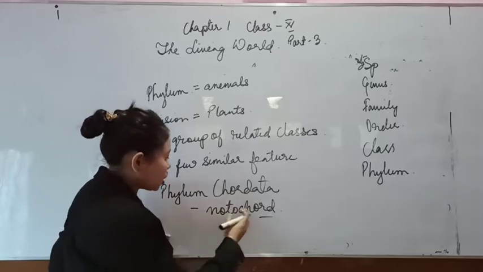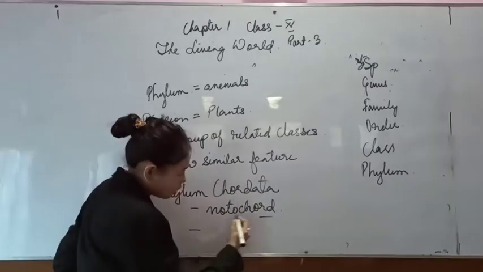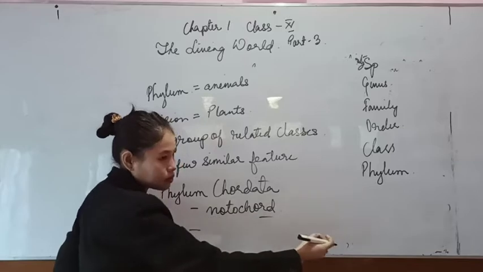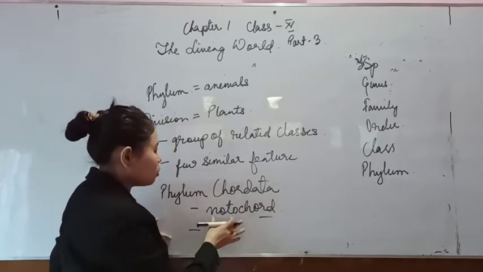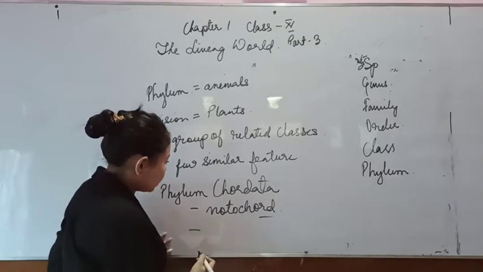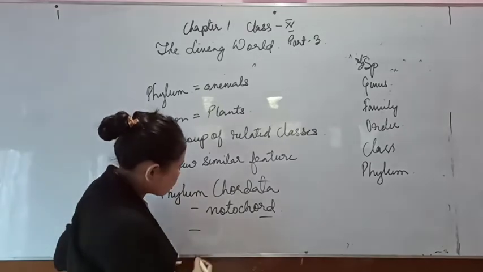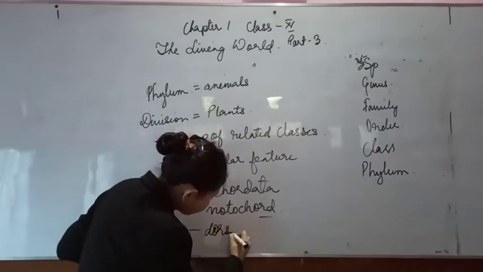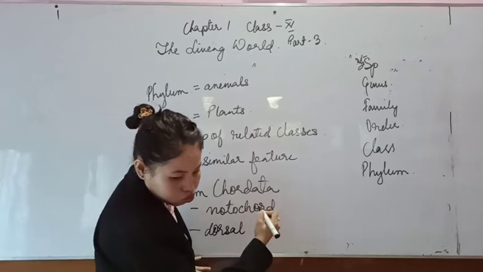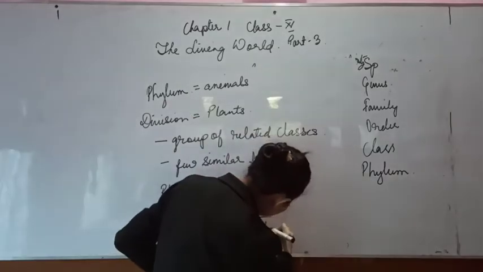animals like worms and insects. So they will not belong under Chordata. The next feature is the presence or absence of a dorsal hollow neural system.